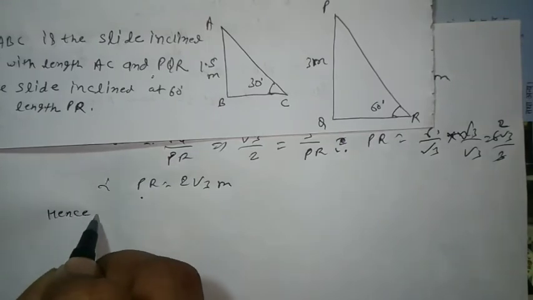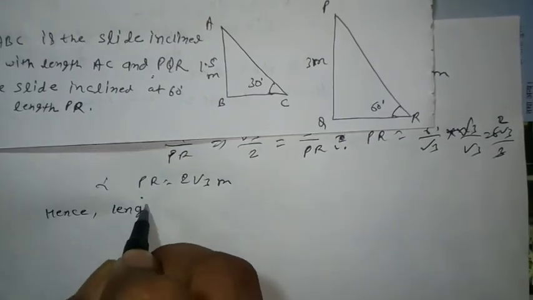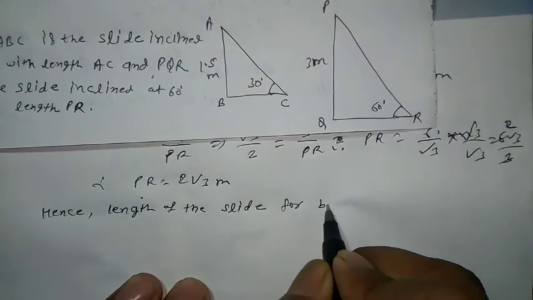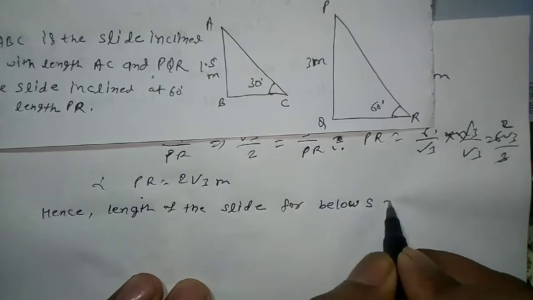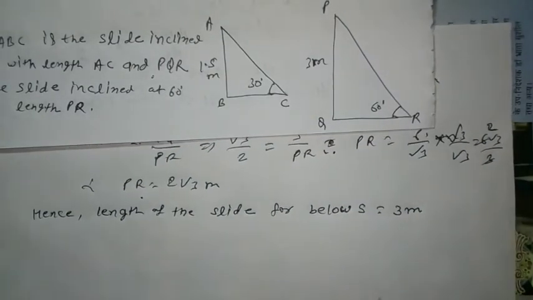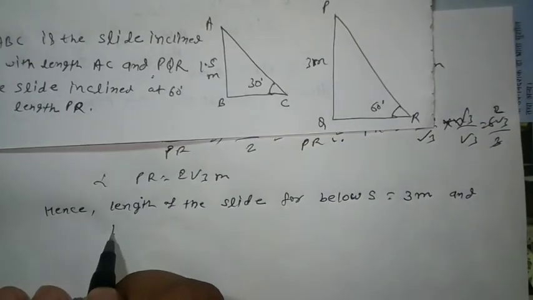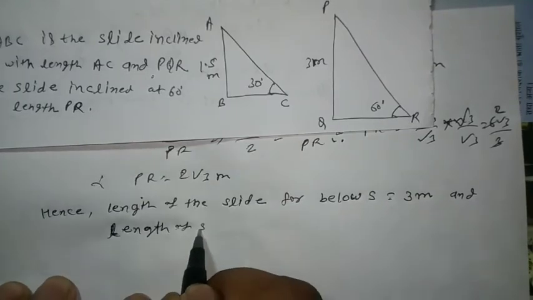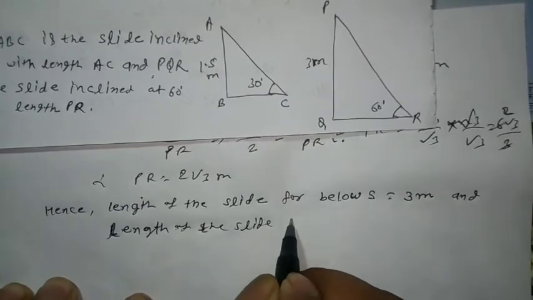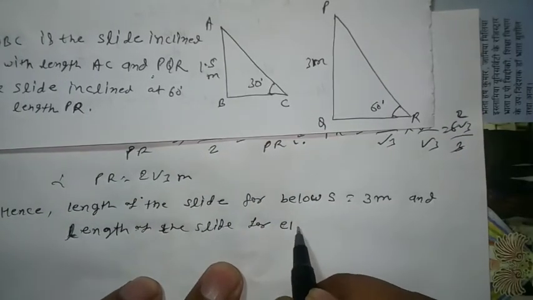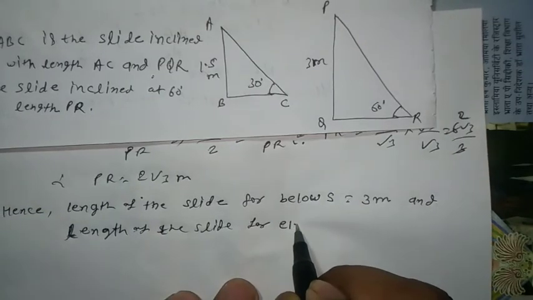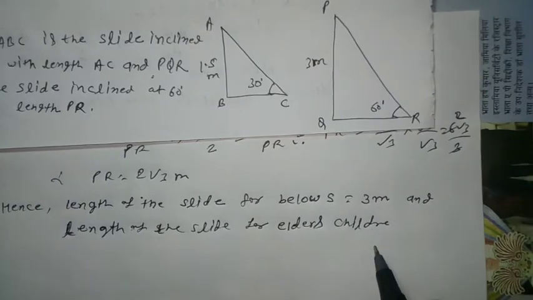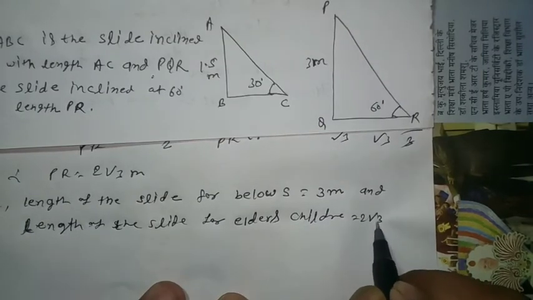Hence, the length of the slide for below 5 is equal to 3 meter, and the length of the slide for elder children is equal to 2 root 3 meter.